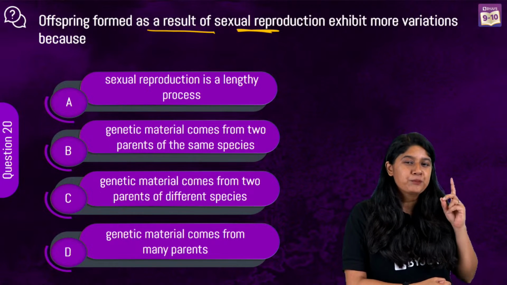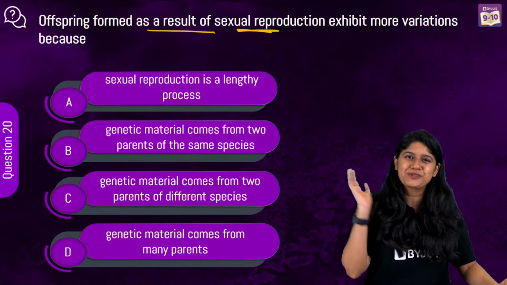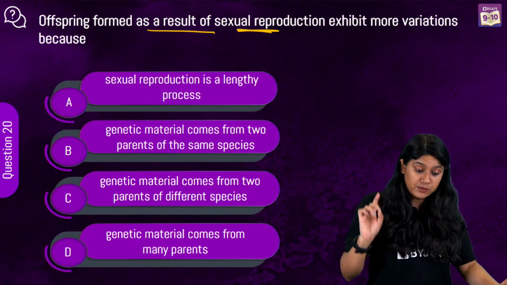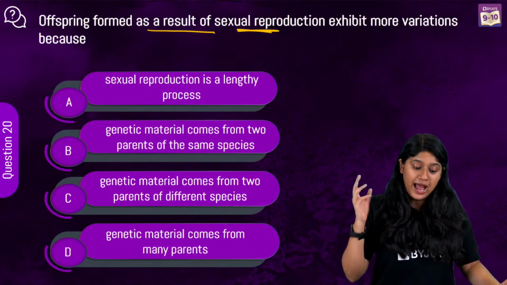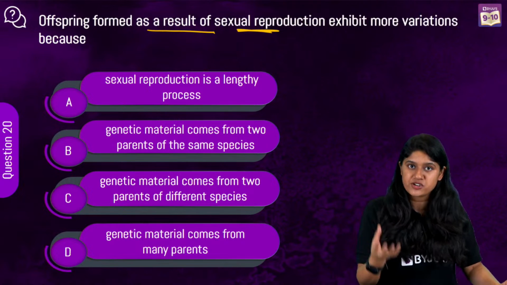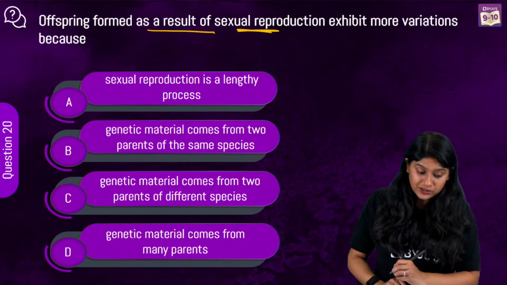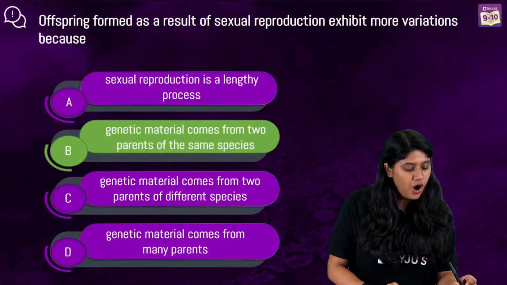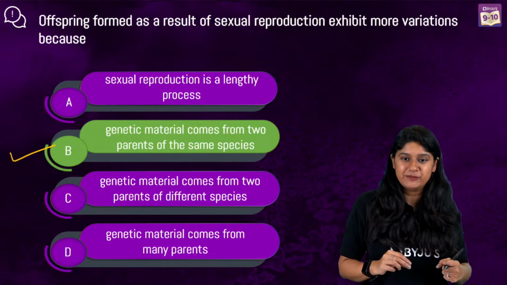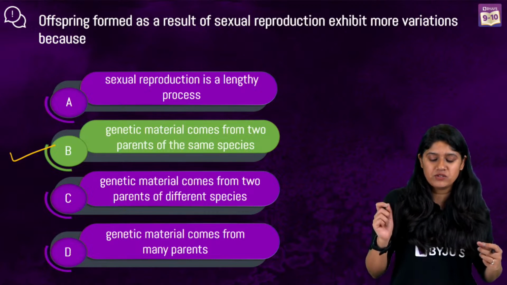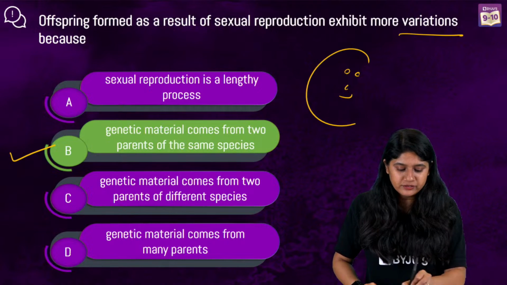Okay, could be a point that we could consider, and of course all of you are giving the correct answer, but let's quickly read all the options. Genetic materials come from 2 parents of different species. That's not quite possible, right? And genetic materials come from many parents. That's definitely not possible. In sexual reproduction, we have involvement of 2 parents. So based upon all the facts, option number B is correct. The genetic materials come from 2 different parents of the same species. And of course, gametes are involved, and we will see the variation. Very good. Claps, everyone.